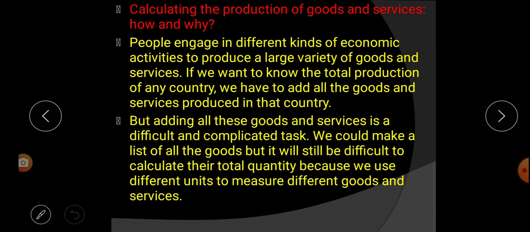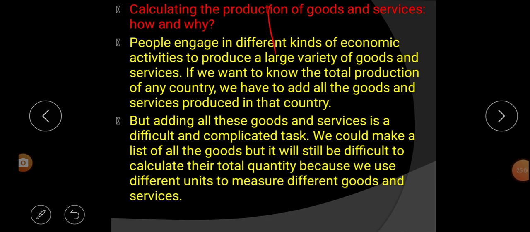If you want to know the total production of any country, listen carefully, we have to add all the goods and services produced in that country. That means to know the total production of our country, we have to add all the goods and services produced in that country in a particular year.